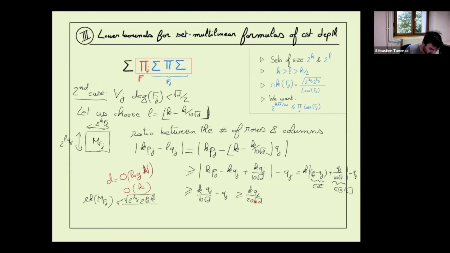Here, the ratio between both lengths is quite large. So the minimal size between both is this thing divided by something. It's just the fact that the rank of a rectangular matrix is at most the smallest size, the smallest between the number of rows and the number of columns.